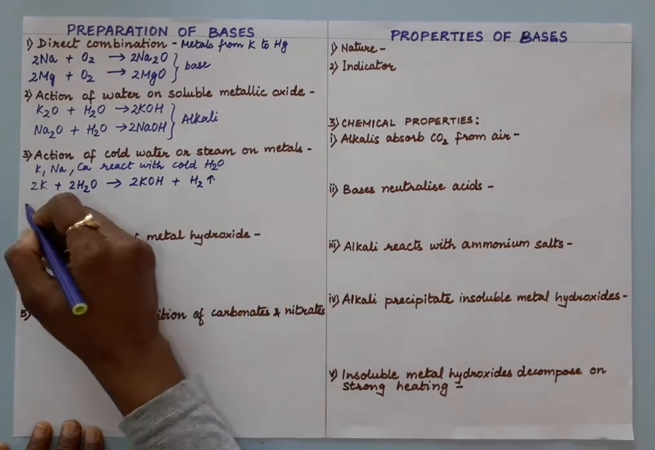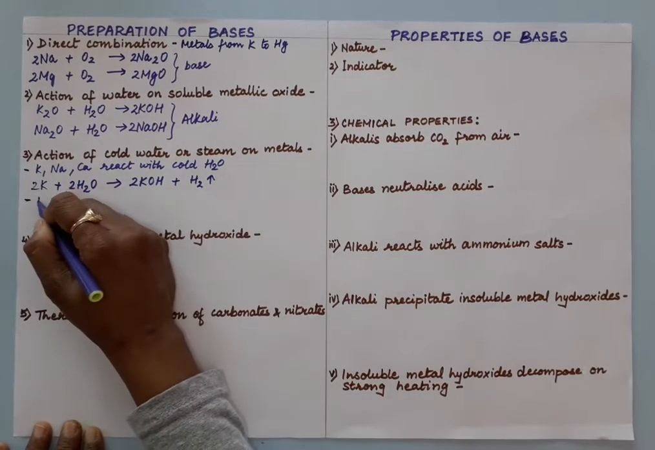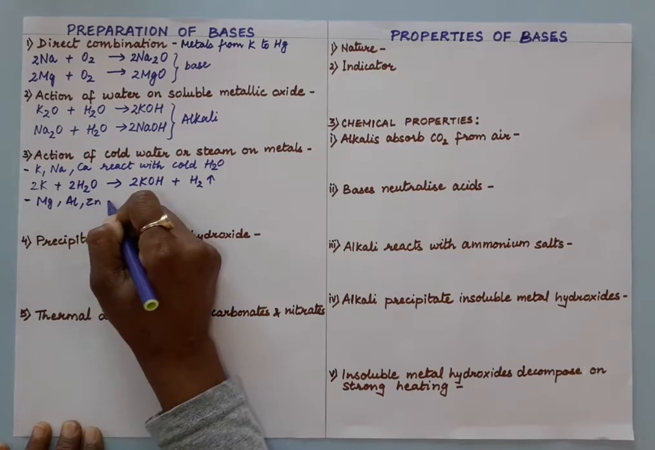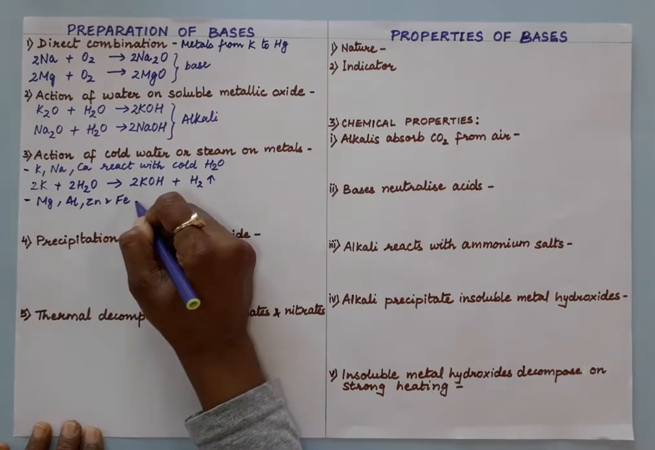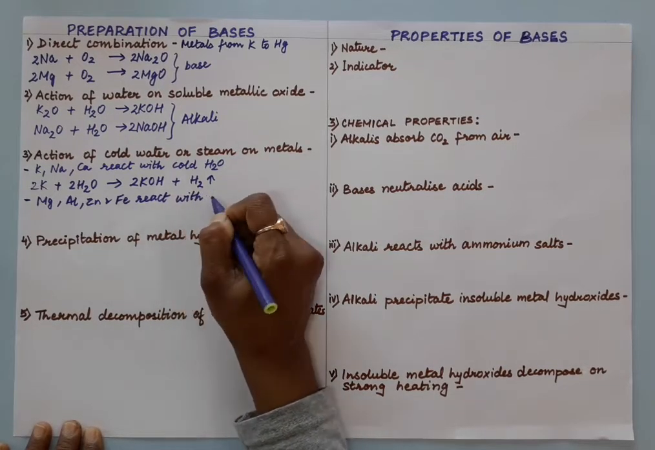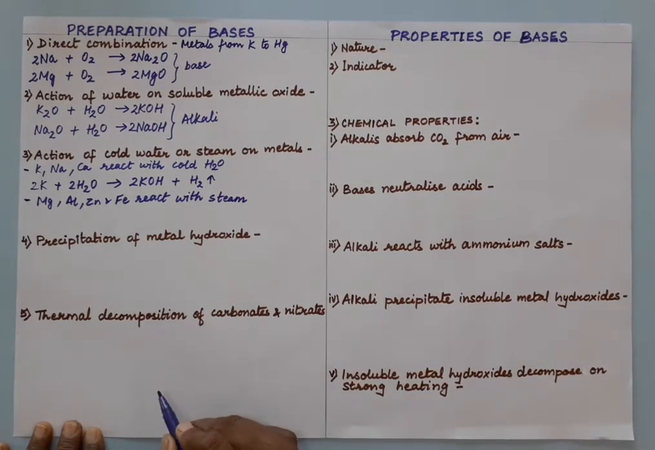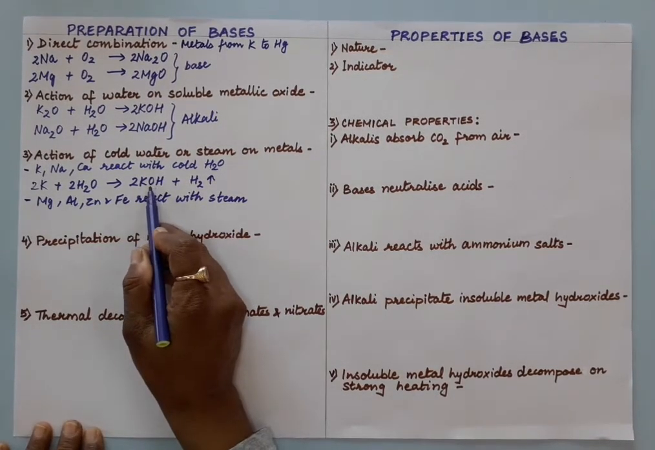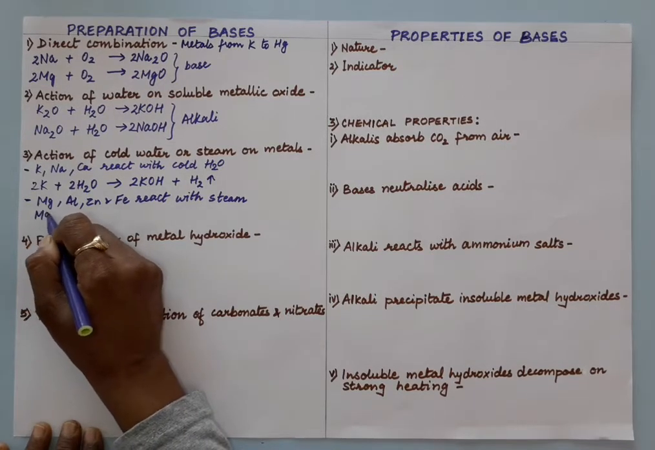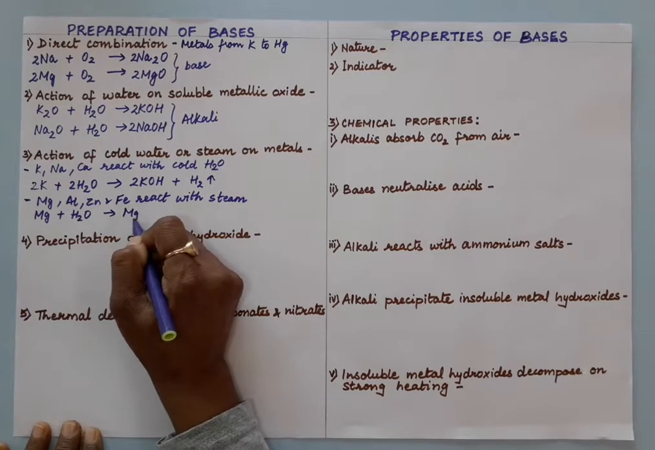Next are the metals after calcium in the activity series, that is magnesium. Magnesium, aluminum, zinc and iron react with steam. They do not react with cold water, they react with steam to form metal oxides, and metal oxides are also bases. Alkalis are also bases, and these metal oxides are also bases. So when magnesium reacts with steam, it gives metal oxide and hydrogen.